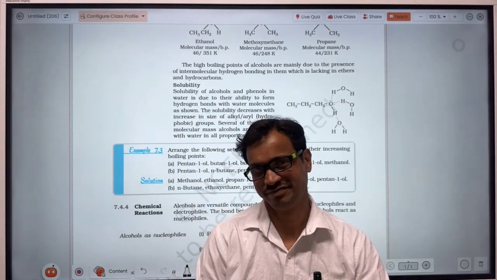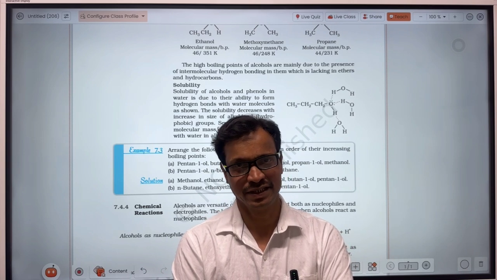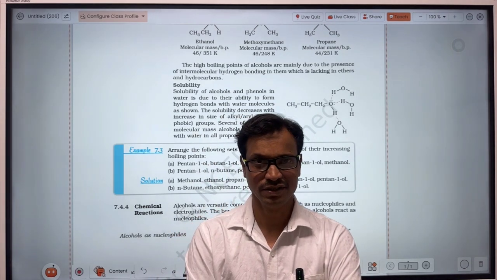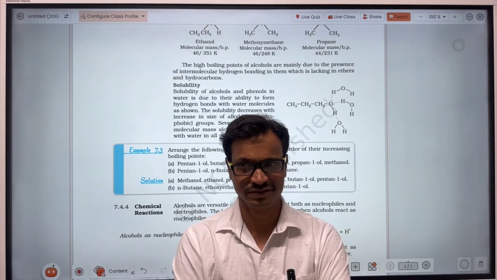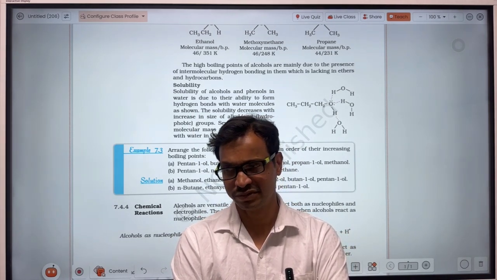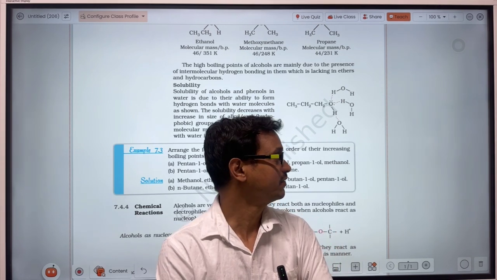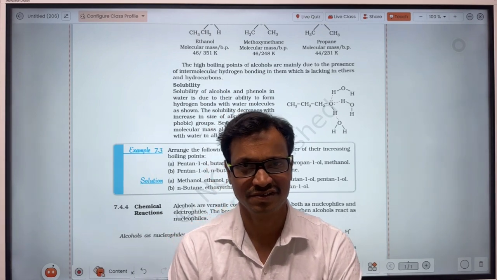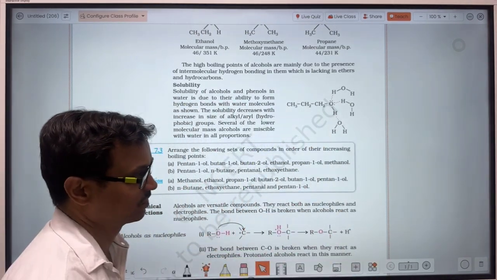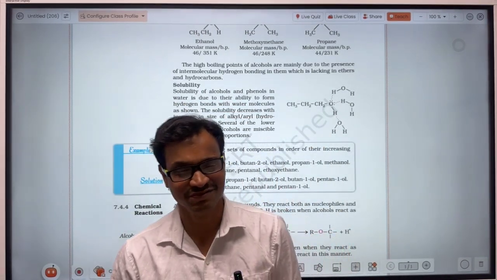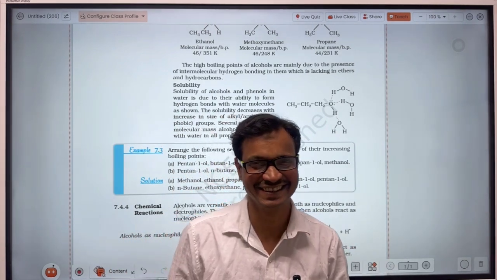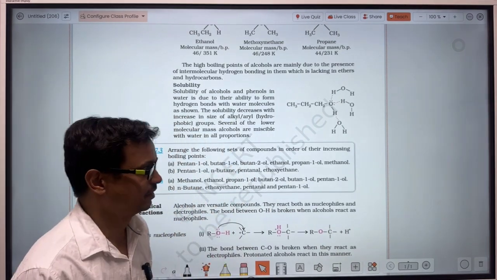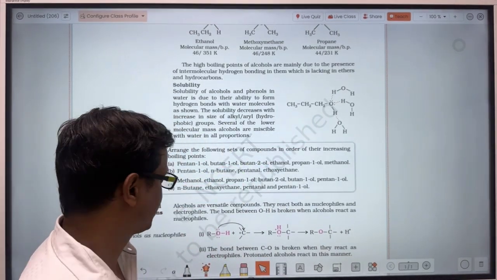But the government is considering using alcohol as a future fuel. So 20% of ethanol will be mixed with the petroleum product, that is petrol or diesel, and then the scarcity of fuel could be overcome to some extent. That is possible only because alcohol is soluble in it. So from that point, you may think that alcohol is soluble in petrol also. So alcohol is soluble in water as well as in organic solvents.